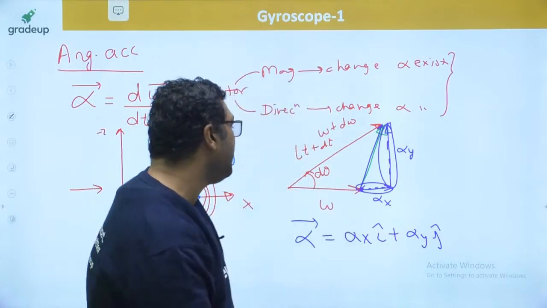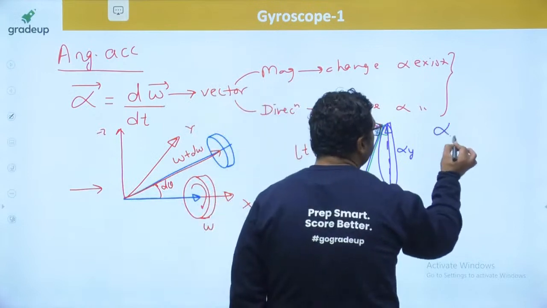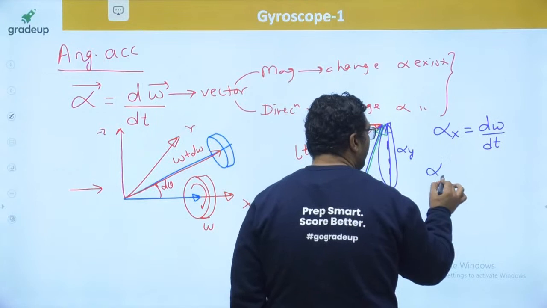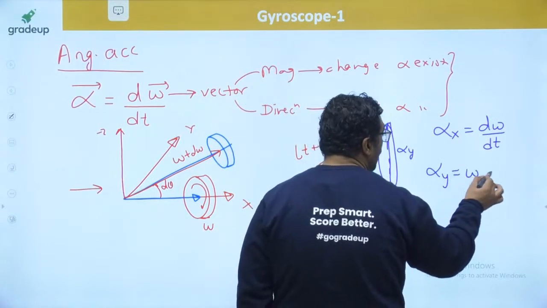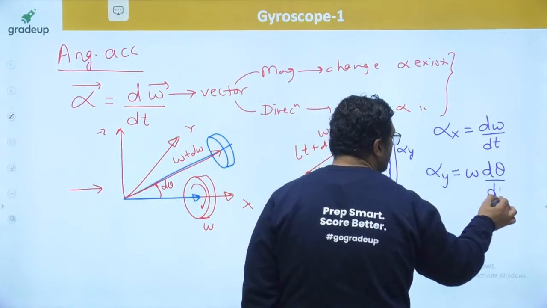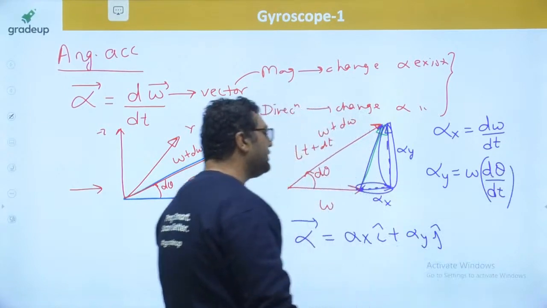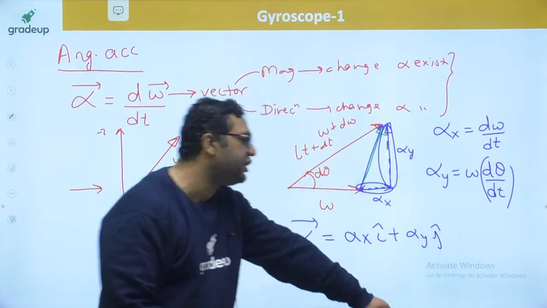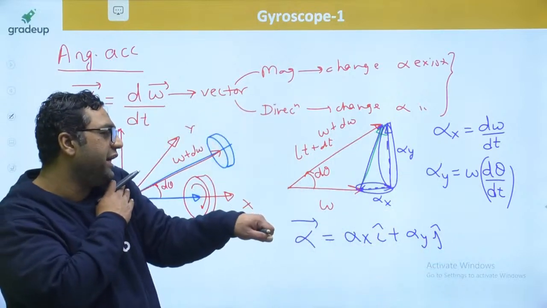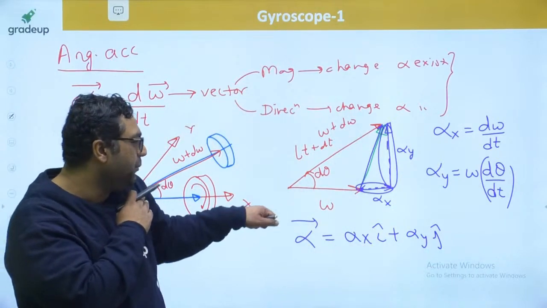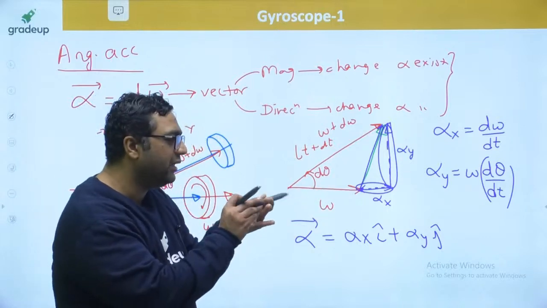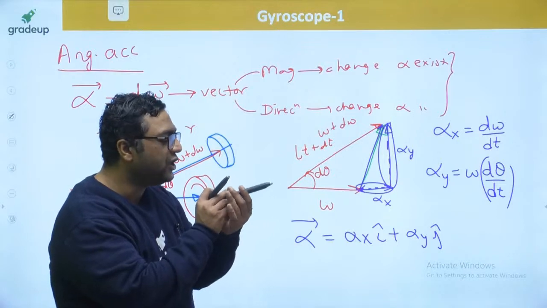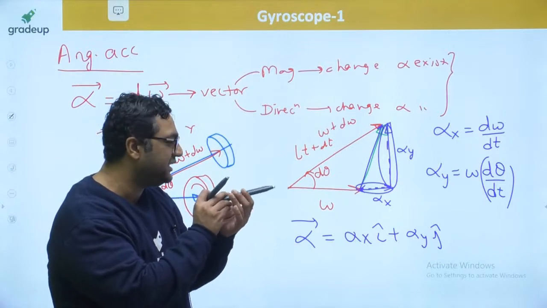And my dear, when you will be calculating the value of alpha x, it will be coming out to be d omega by dt, and alpha y will be coming out to be omega d theta by dt. So if you see, omega is the angular speed, d theta by dt is the rate of change of theta, which is nothing but the rate of change of angular displacement of the axis of spin.